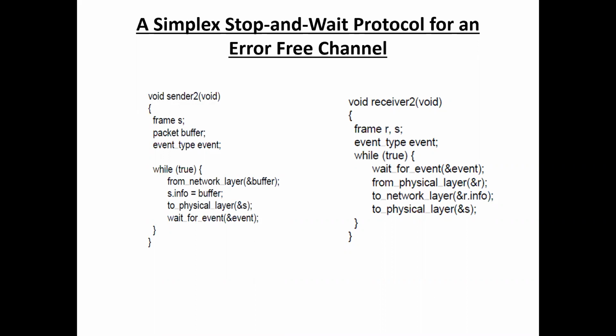That means sender speed is high and receiver speed is low. At this time, we need flow control mechanisms.